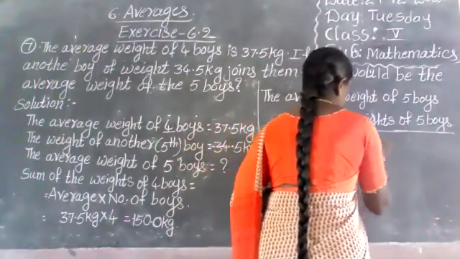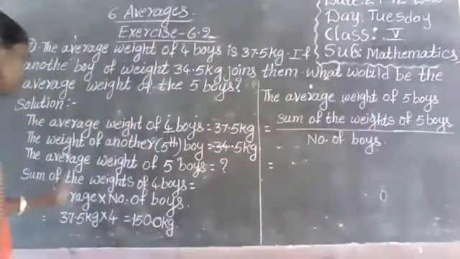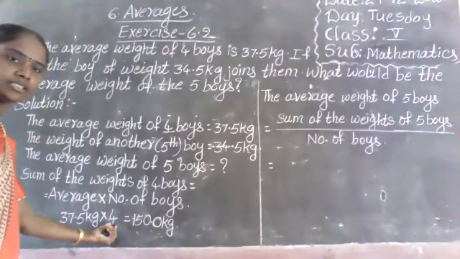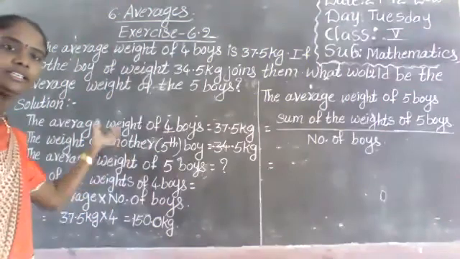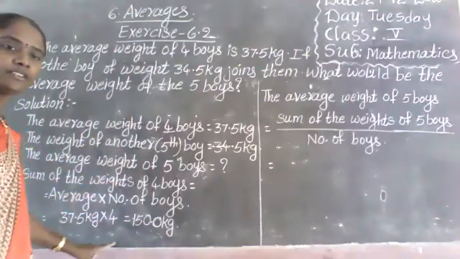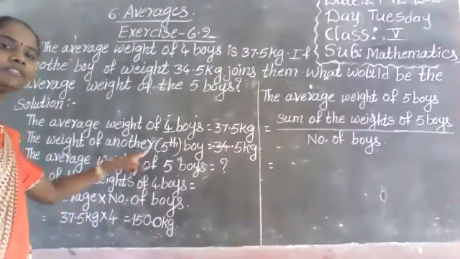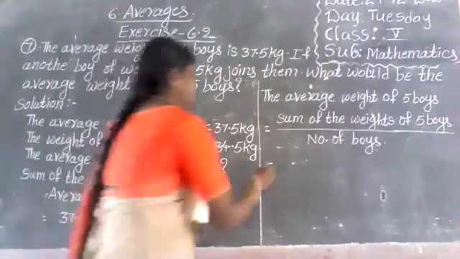Here, the sum of the weights of 5 boys means the 4 boys' weights, which we already found, and the fifth boy's weight, which is already given in the problem. So we have to add the 4 boys' weight and the fifth boy's weight also.